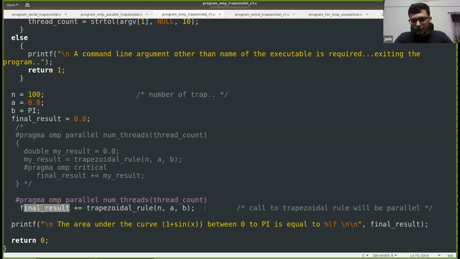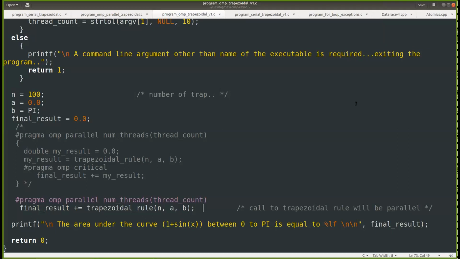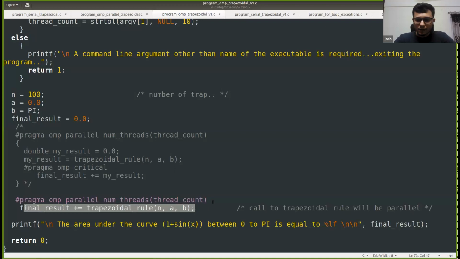Any issue that you see with this code? Anything that you think is wrong with this code? Anyone? So the final result variable will have a data race. Yes, final result will have a data race here. I hope that you are getting it, because each thread is now calculating the trapezoidal rule in parallel and adding whatever area it is getting into the final result in parallel. It will encounter a data race.